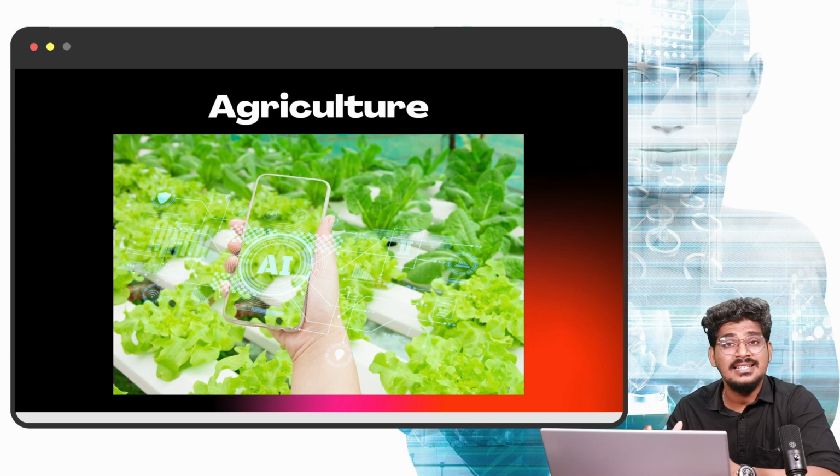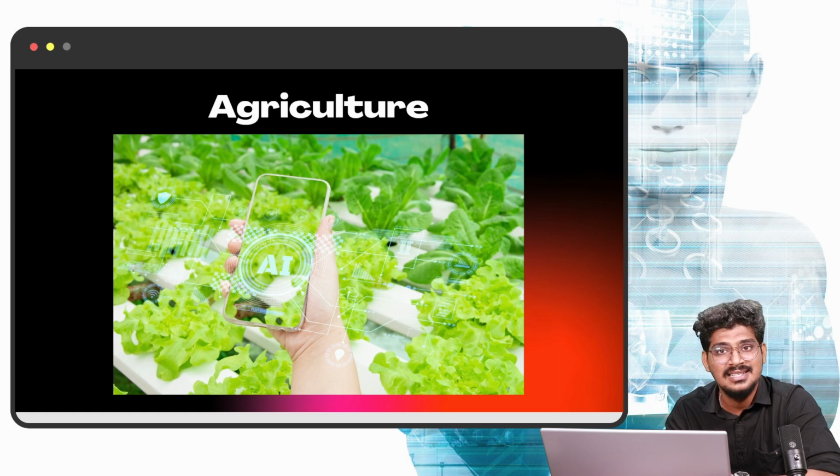Artificial intelligence technology like computer vision and deep learning will help to find and monitor plant diseases. We already discussed this. Leaf disease prediction is one of the best examples of the contribution of artificial intelligence to agriculture. Hope you guys understood. These are the applications in computer vision.